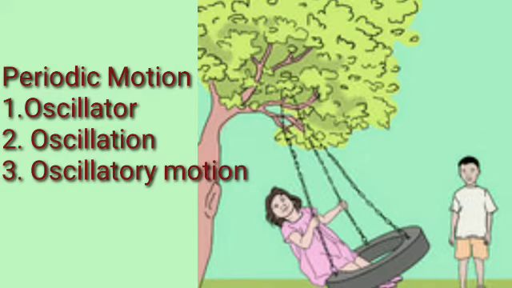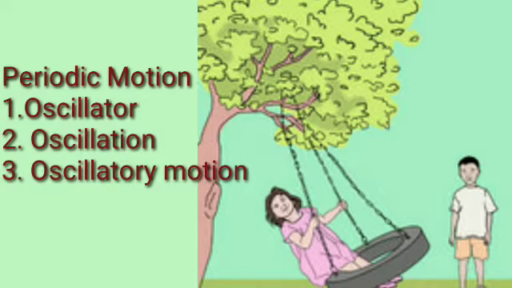Periodic motion. The object moves to one side of the central position and comes back to the central position while vibrating. This motion of an object is repeated again and again at fixed intervals of time. Such motion of an object is called periodic motion.